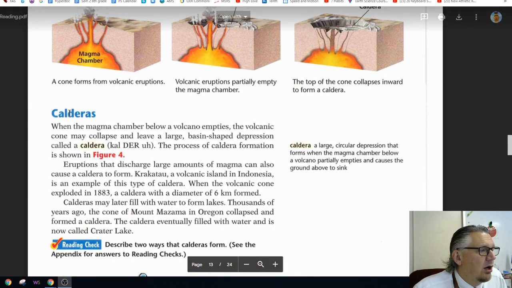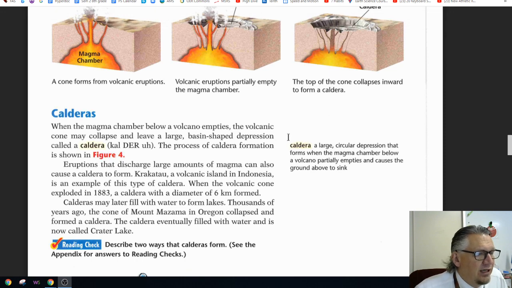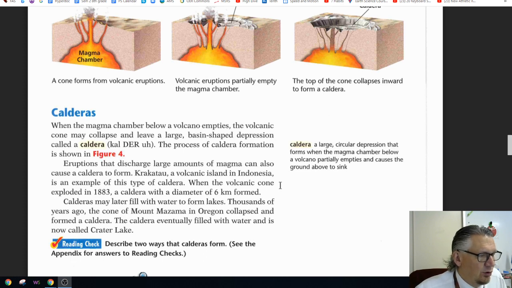Calderas. When the magma chamber below a volcano empties, the volcanic cone may collapse and leave a large basin-shaped depression called a caldera. The process of caldera formation is shown in Figure 4. Eruptions that discharge large amounts of magma can also cause a caldera to form. Krakatoa, a volcanic island in Indonesia, is an example of this type of caldera. When the volcanic cone exploded in 1883, a caldera with a diameter of 6 kilometers formed.